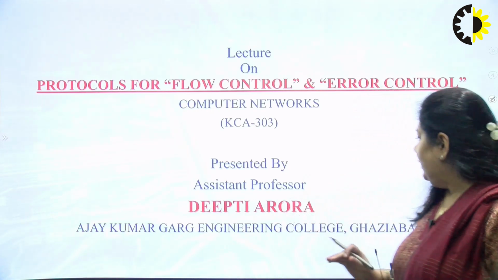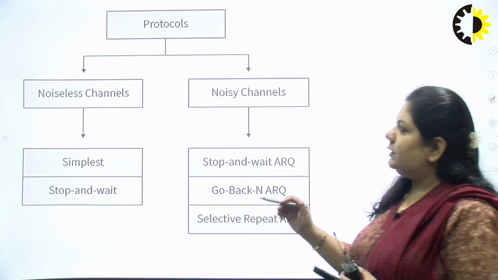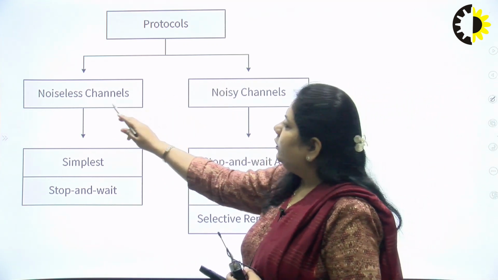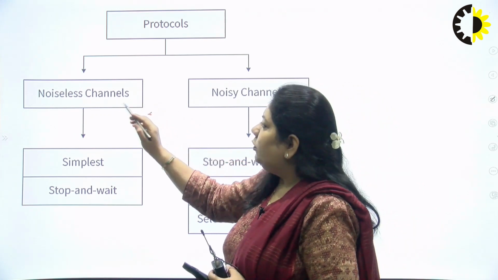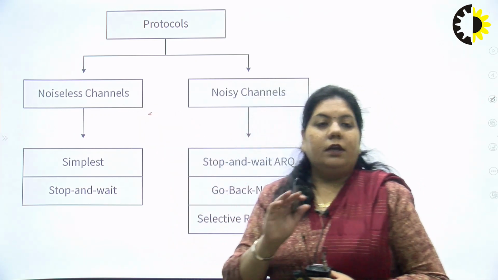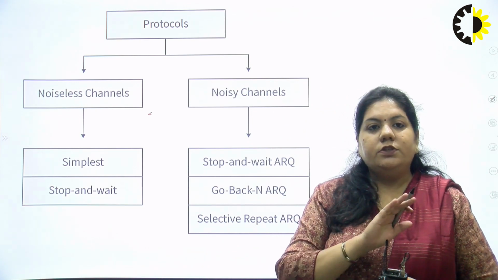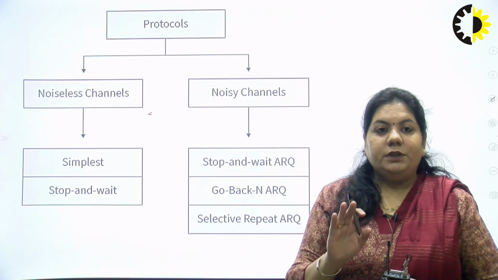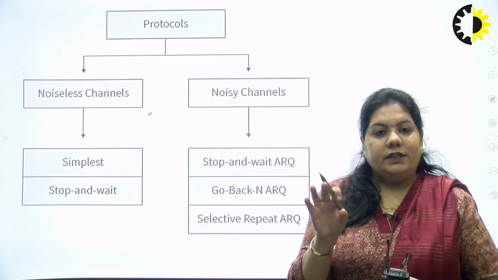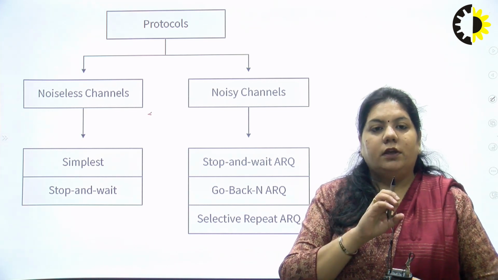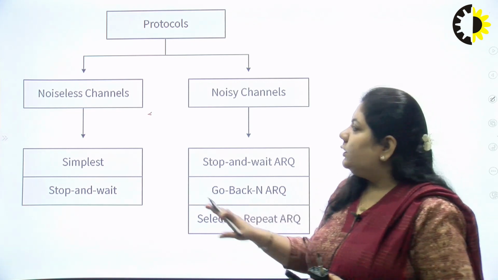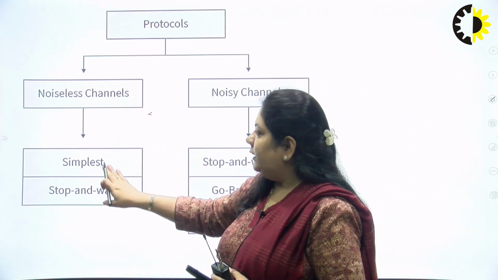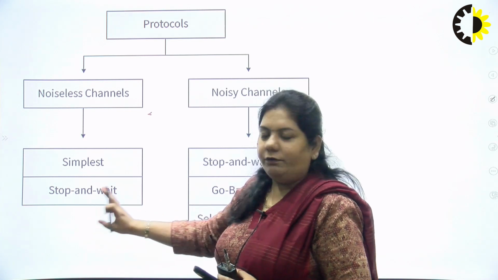We will study that here. For protocols, we have two types: noiseless channel and noisy channel. A noiseless channel is a channel in which we assume that there is no noise at all. That means no retransmission, no sound effects, no congestion, and no traffic flow. In a noiseless channel, there are two protocols: simple and stop and wait protocol.